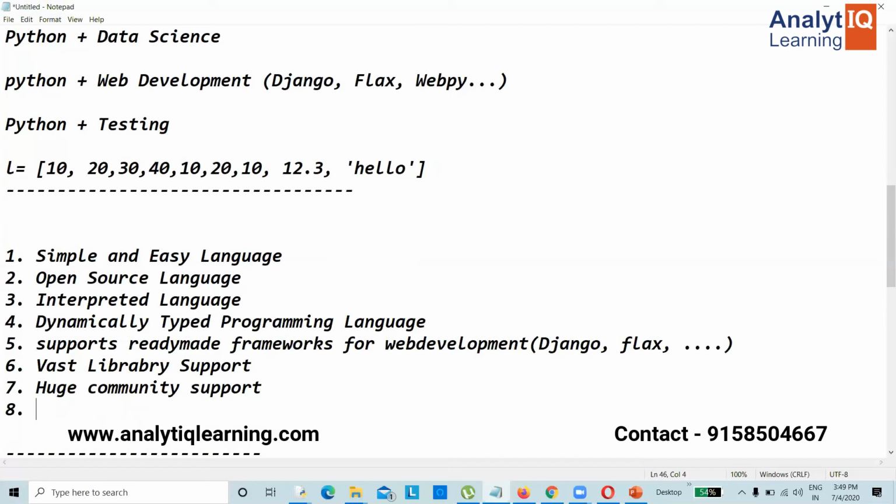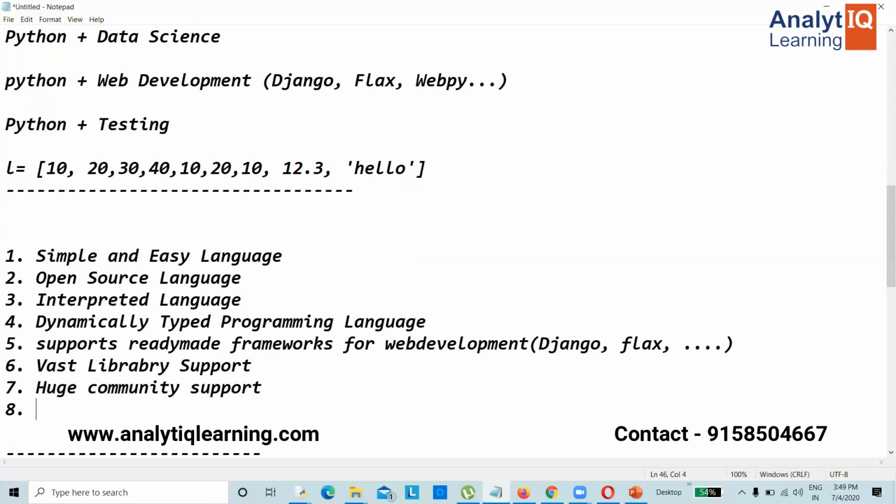Next one, what else did we discuss? C language, it is called a procedure oriented language, right? C language is a procedure oriented language. So whatever I want to do, I have to follow a specific process to run that program in C language. Whereas Java is an object-oriented language. Everything should be written inside a class. Right?